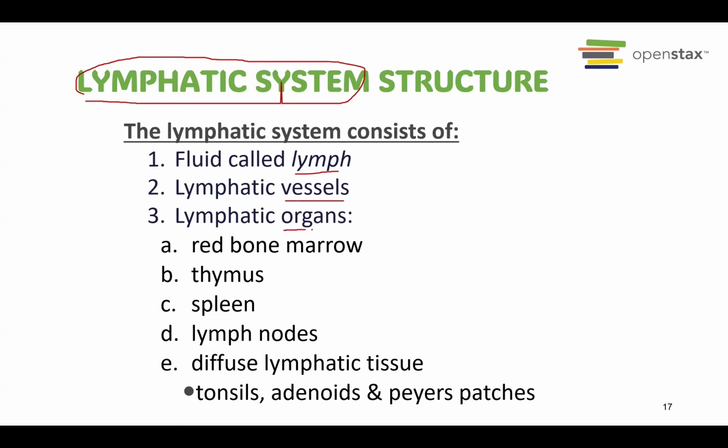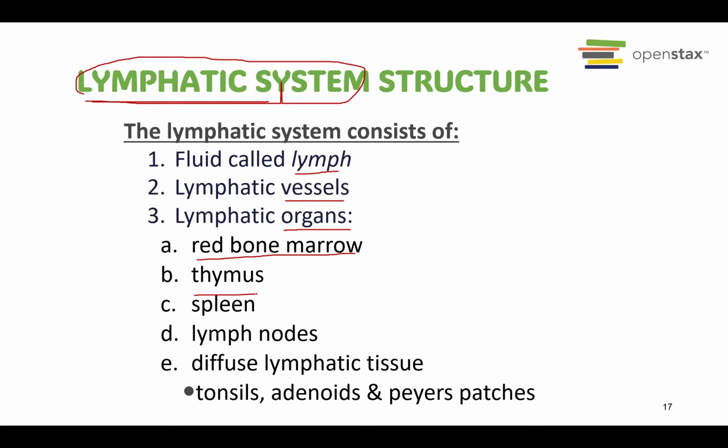And there are some lymphatic organs that play roles in this lymphatic or specific defense mechanism. For example, we have red bone marrow. This is the one that creates all types of blood cells, including the white blood cells. Therefore, the red bone marrow is also part of the immune system or lymphatic system.